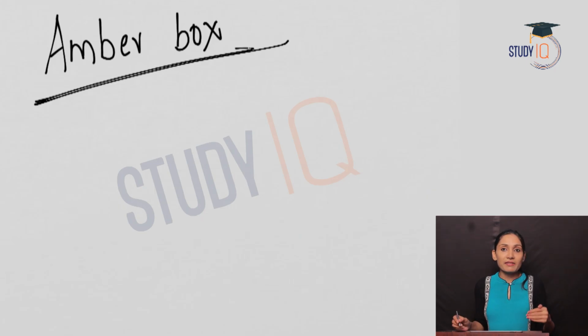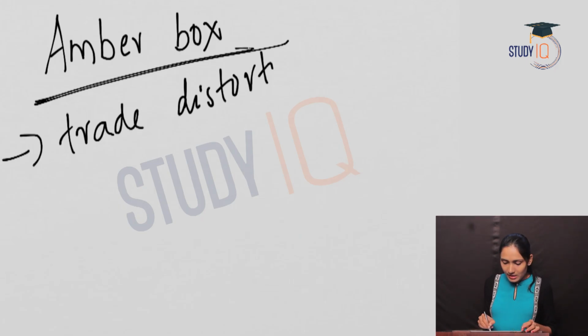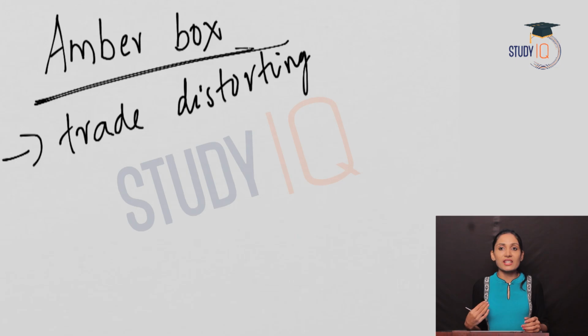Green box subsidies, we said they are non-distorting, but amber box subsidies are trade distorting subsidies. They distort international trade. Let us see how amber box subsidies distort international trade. For example, if a particular country is giving subsidies to its producers or manufacturers, they can produce the products at lesser cost.